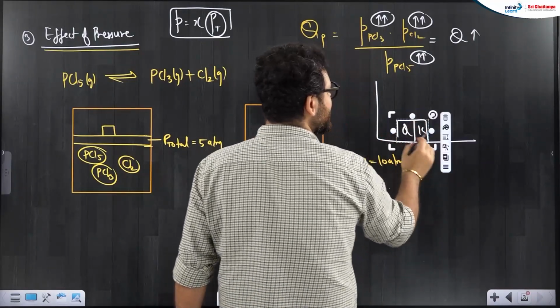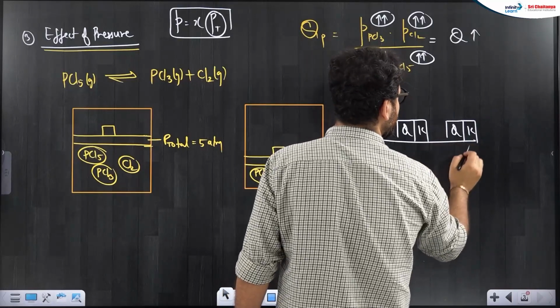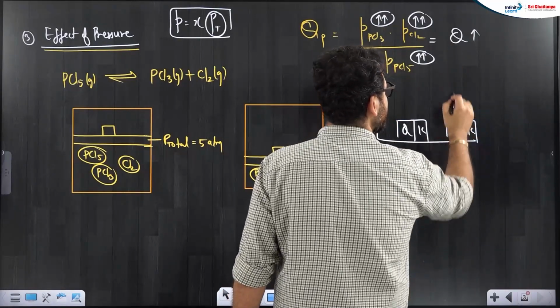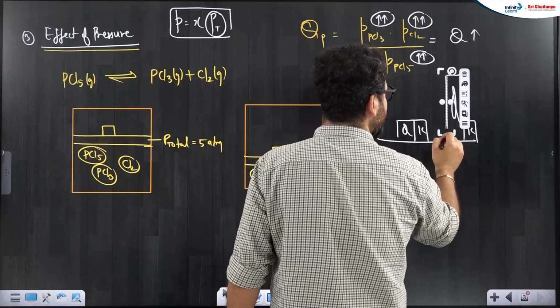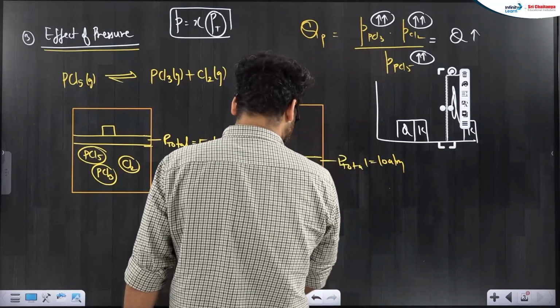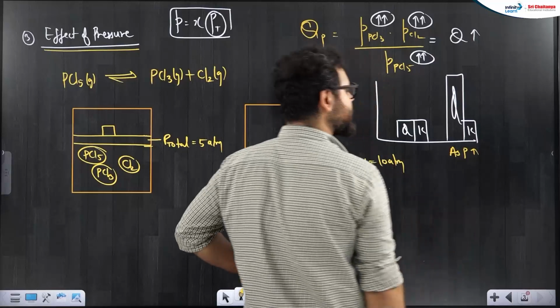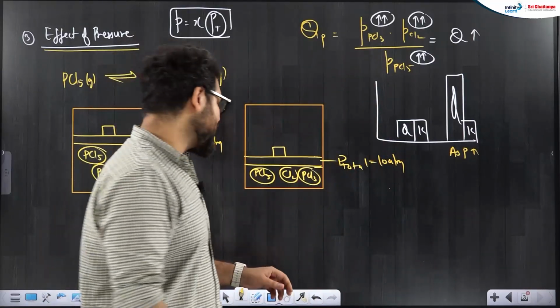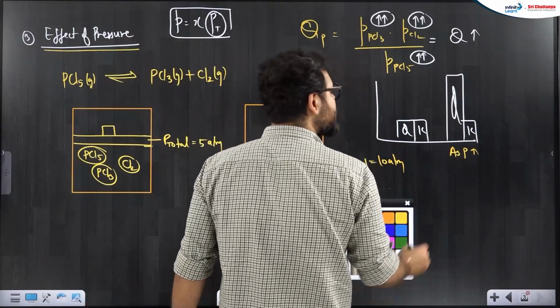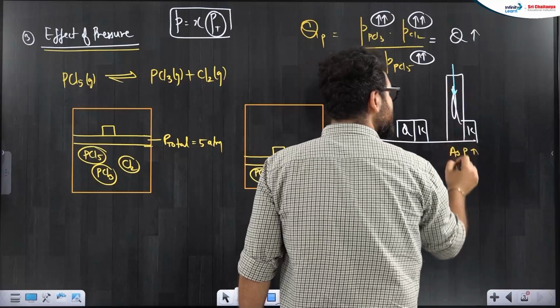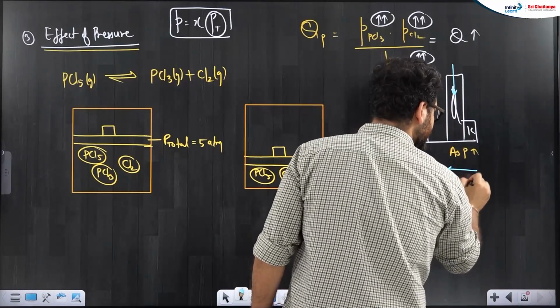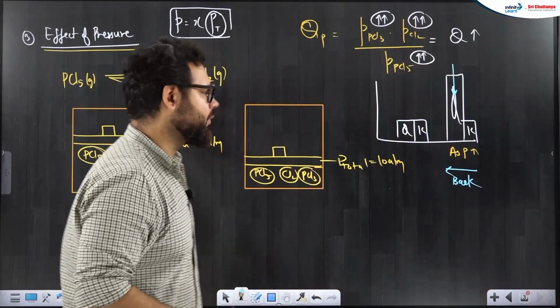As I increase the pressure, what happened? Q increased. This is what happened as pressure increases. So what will happen? Q always tries to reach K, so the reaction moves backward.